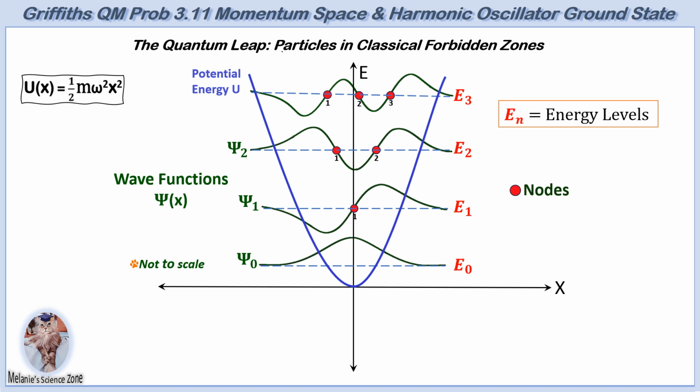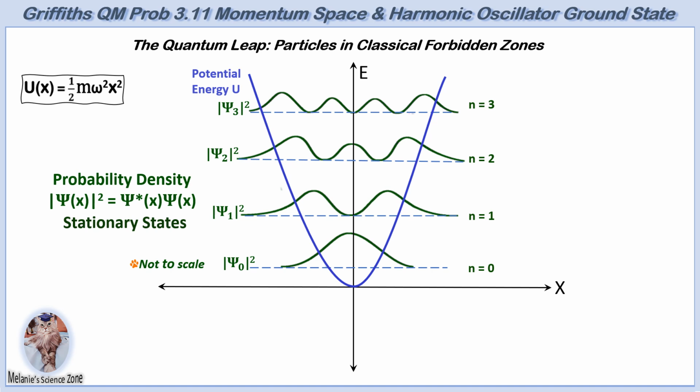The squared modulus of the wave function is interpreted as the probability density, which refers to the likelihood of finding the particle within a small range around a specific location. The squared modulus is the multiplication of the wave function with its complex conjugate, which is denoted by psi asterisk of x. To find the complex conjugate, change the sign of the imaginary part.